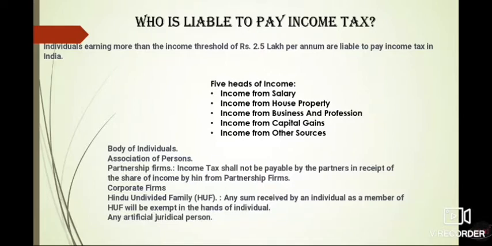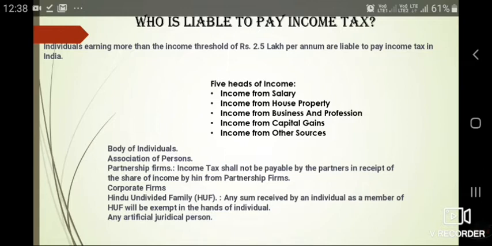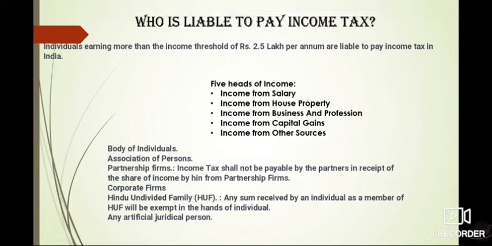Here, because we are going to study all about the income tax, let's see who is liable to pay income tax in our country, India. So here you can see that individuals earning more than the income threshold of rupees 2.5 lakh per annum are liable to pay income tax in India. It means if you have an income of more than 2.5 lakh, then you need to pay the income tax.